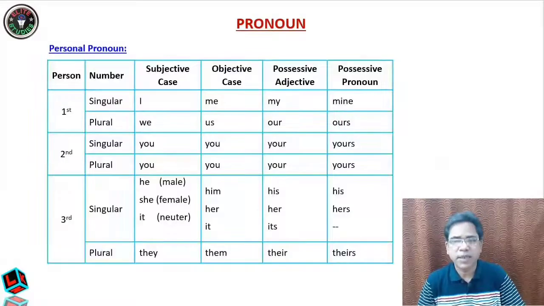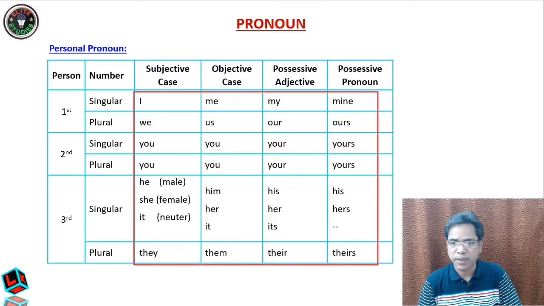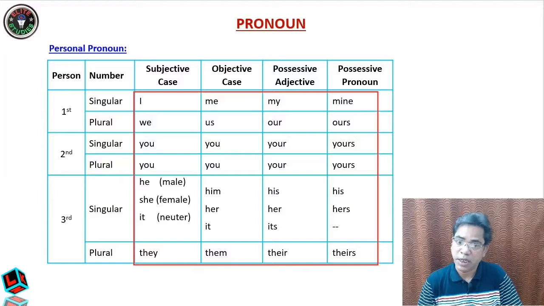Now dear students, let us summarize what we have studied till now. So this is all about personal pronouns. You see here there are 31 personal pronouns in total, and this is the category. Persons: first person, second person, third person, you should know. These three are very important, because the verb agrees with the pronoun's person as well as number, isn't it? The verb agrees with the person and number of the pronoun.